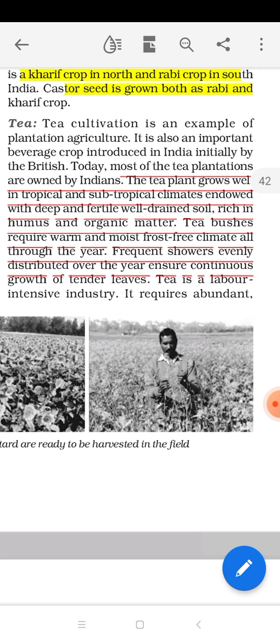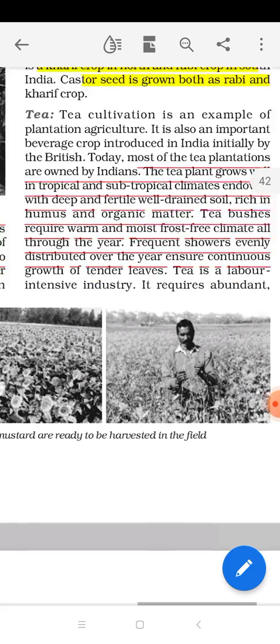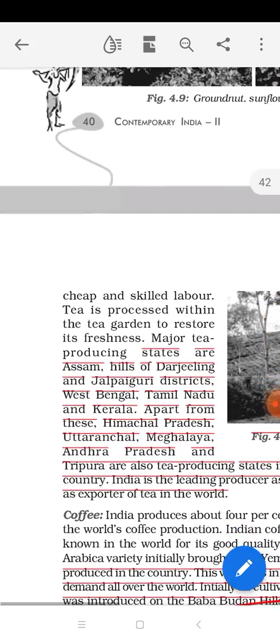Now tea is a labor intensive industry. Yes, of course, we need to take care of the tea plants. We need to check them, observe them, pluck them, and then process them. There is a huge process, with so many steps in tea plantation. So tea plantation is a labor intensive industry where we require abundant, cheap and skilled labor.